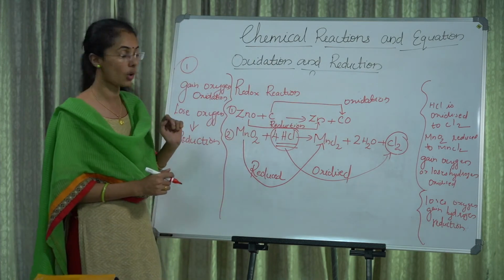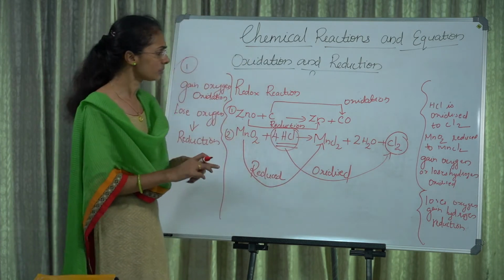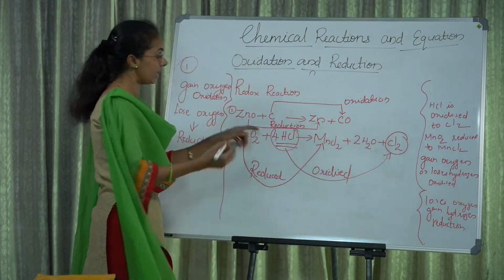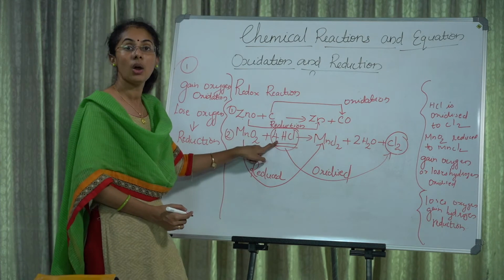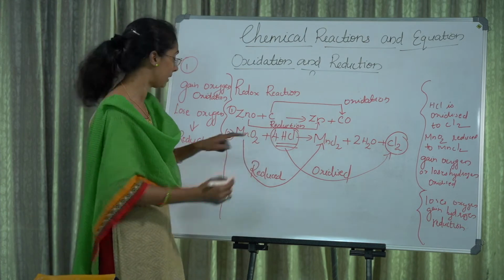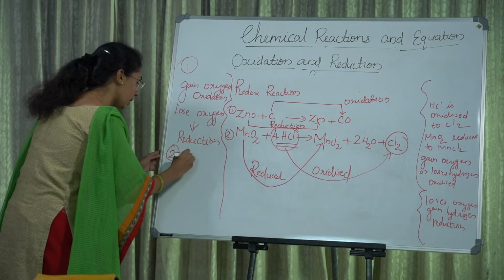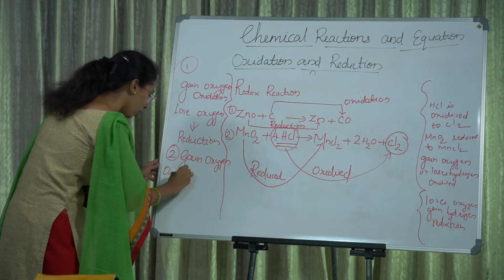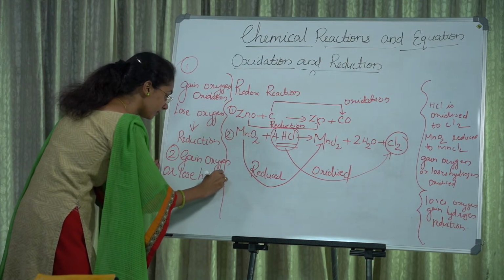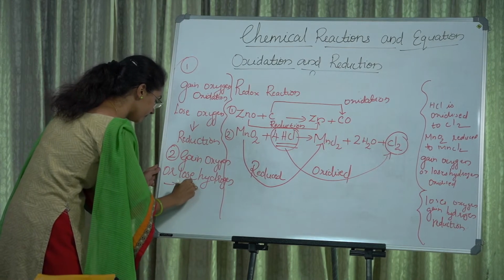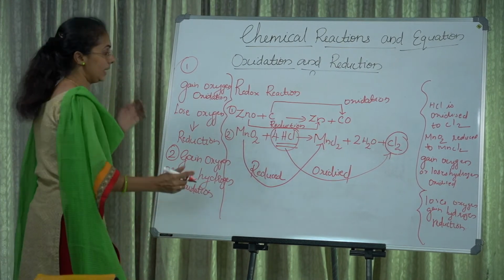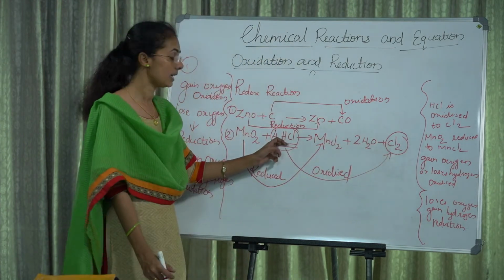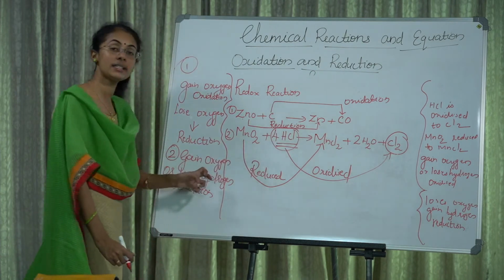Then another case of oxidation and reduction: gain oxygen or loss hydrogen means oxidation. This is the second case of oxidation. In this case, HCl converts into Cl2. They lost H, hydrogen. So that is oxidation.